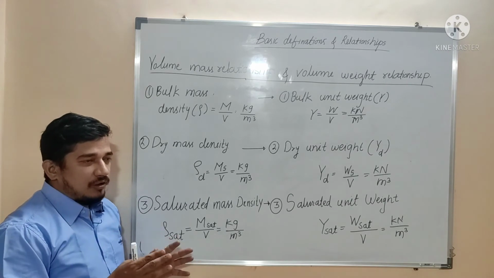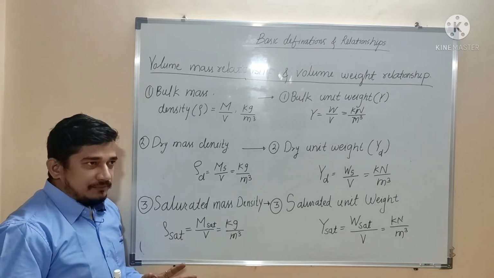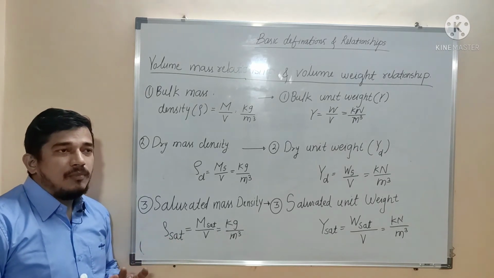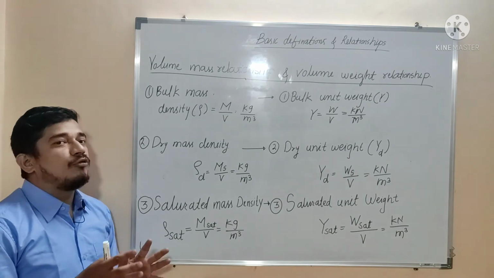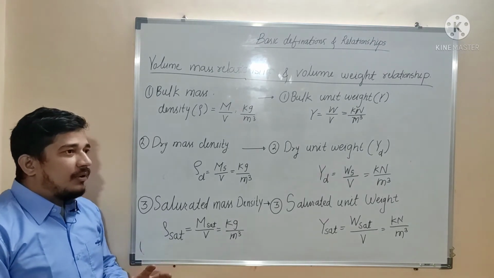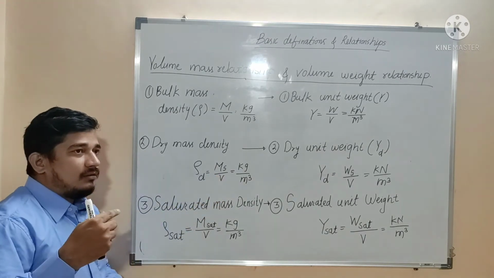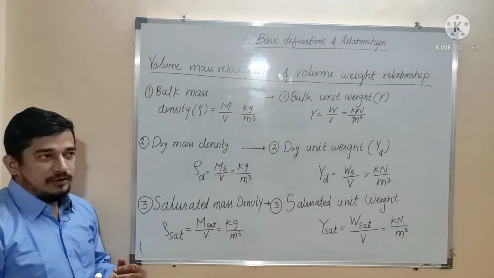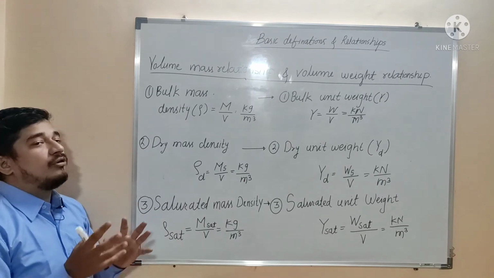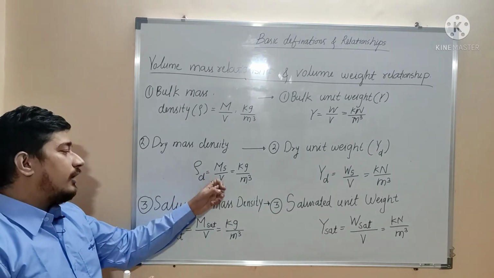Suppose you have taken a soil, dried it and taken its mass, that will be the mass of only solids. But the volume is what it was when you took it in the field, whatever volume was there at that time.